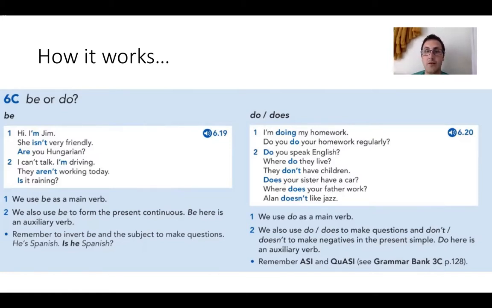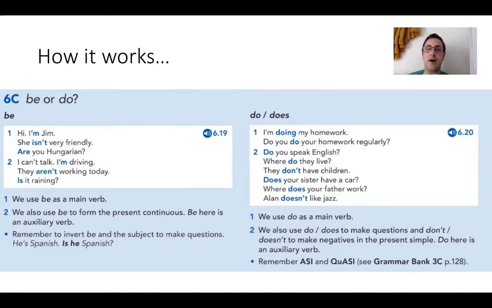Now, you have the verb do and does. So, like I do, you do, he, she, it does, we do, they do, like this. So the first one is I'm doing my homework. I'm doing my homework. Do you do your homework regularly? Now, in this case, we use do as a main verb. So I do the housework. I do my homework. It's the main principal verb.